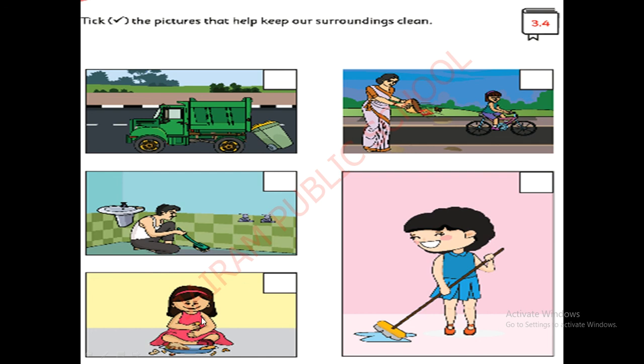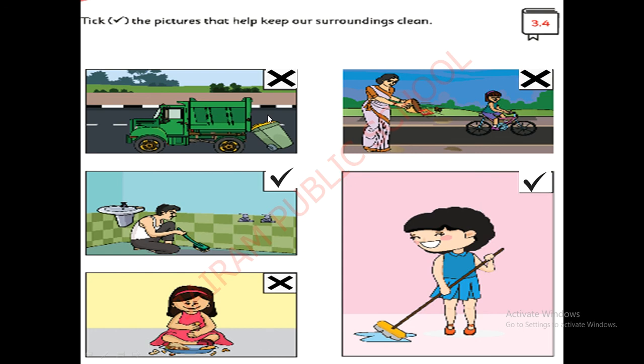Good. Now what is this girl doing? This girl is spilling it and eating. Whether this action is good? No. Put a cross here. Now what is this girl doing? This girl is cleaning the place. Yes, she is cleaning the water. Yes, this action is correct. Now check it.